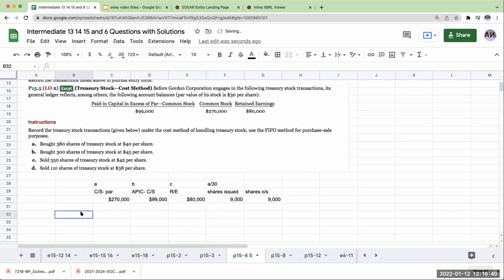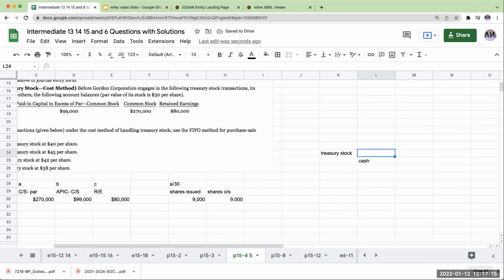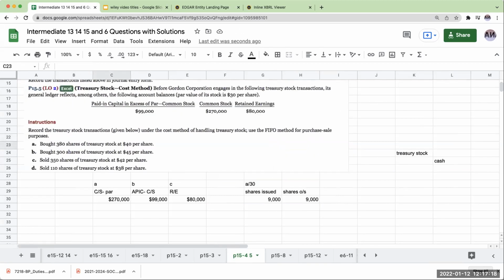Okay, so record the treasury stock transactions, and use the FIFO method for purchase and sale purposes. We'll get into a moment what that's referring to. If I bought 380 shares of treasury stock at $40 per share, what exactly happens? So I'm going to be debiting treasury stock, and I'm going to be crediting cash. It doesn't really give us any dates. So right over here, bought 380 shares at $40 per share.